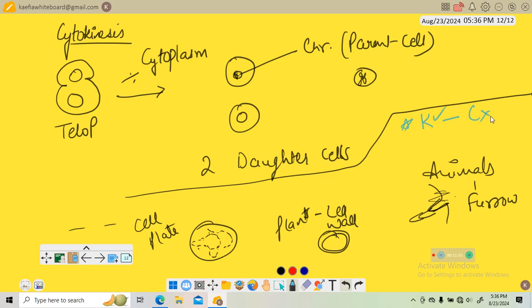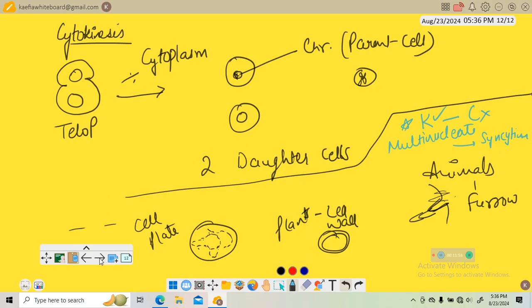The karyokinesis is there, but cytokinesis is not there. So what happens? There is a multinucleate condition, which leads to the formation of syncytium. For example, liquid endosperm in coconut. Okay, so this completes the cell division.